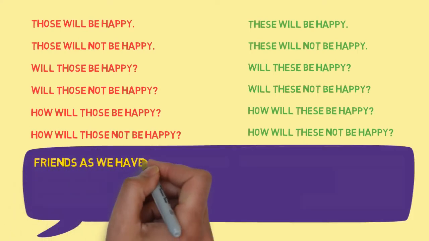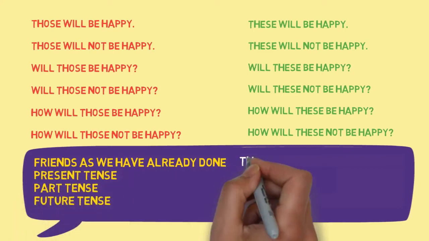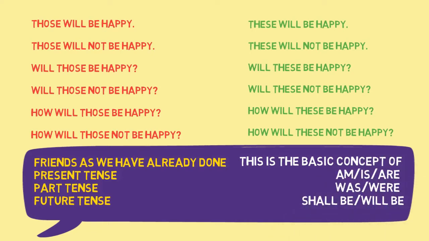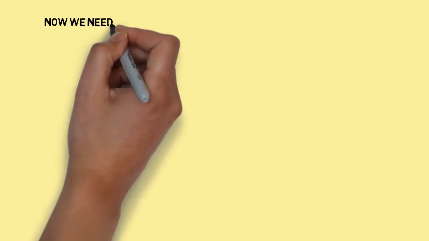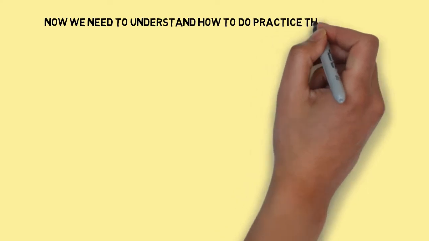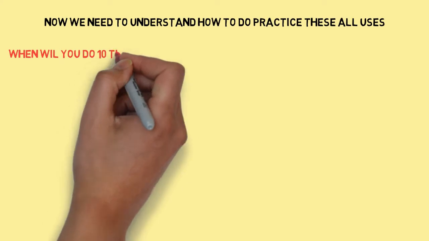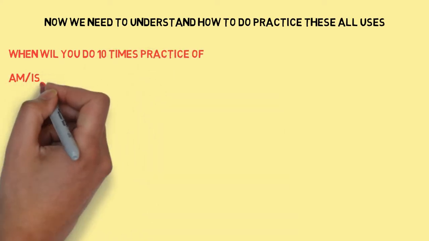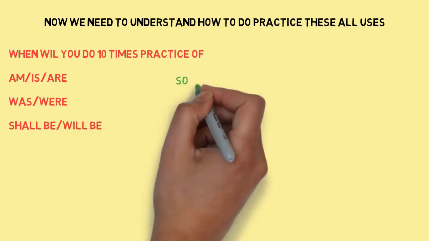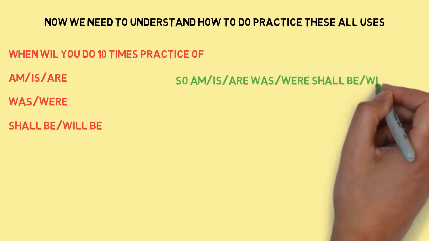Friends, as we have already done the present tense, past tense and future tense, this is the basic concept of am, is, are, was, were, shall be, will be. Now we need to understand how to practice all these uses. So you will do 10 times practice of am, is, are, was, were, shall be, will be.